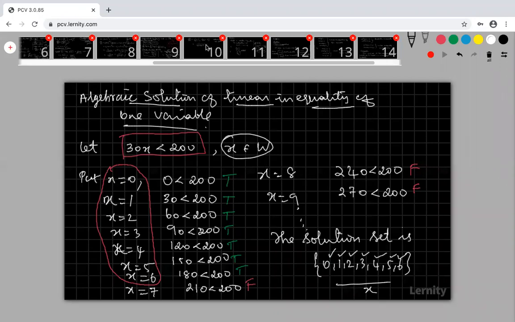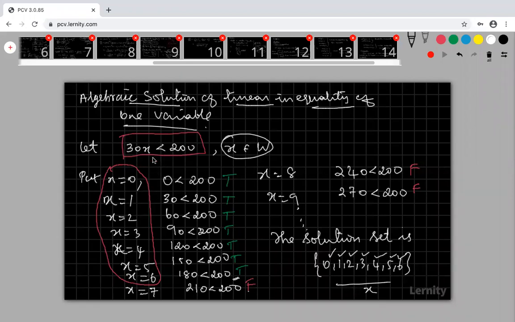Again, I am explaining. Let us take this inequality and x belongs to whole numbers. Put x is equal to 0, 1, 2, 3, 4, 5, 6, 7, 8, 9. Up to this, my answer is true. 210 not less than 200, false. 240 less than 200, false. So for these values only, the statement is true.